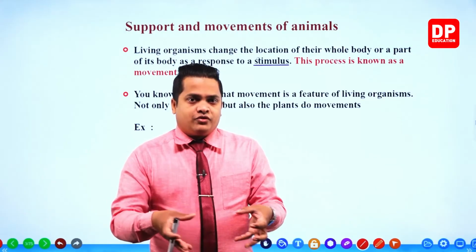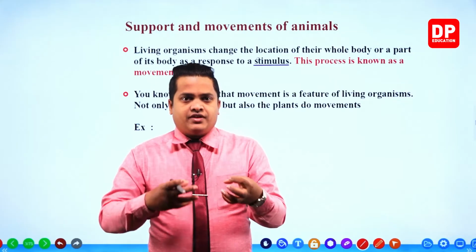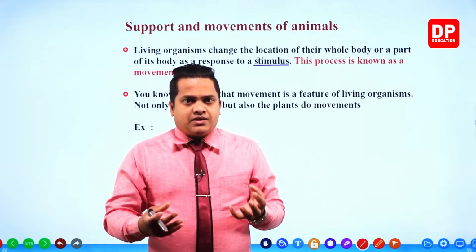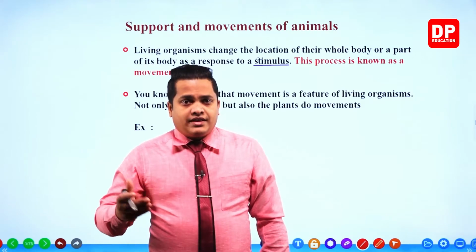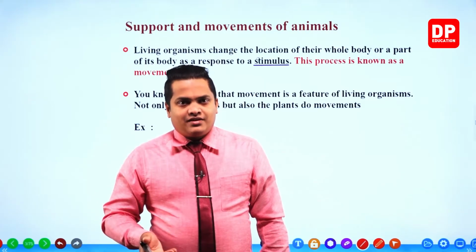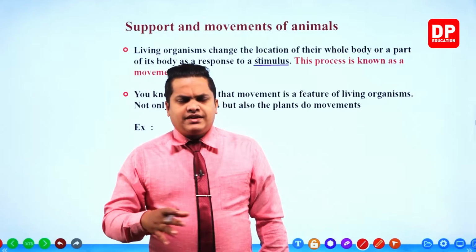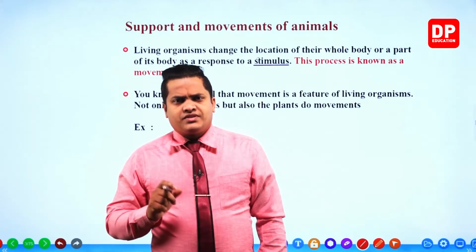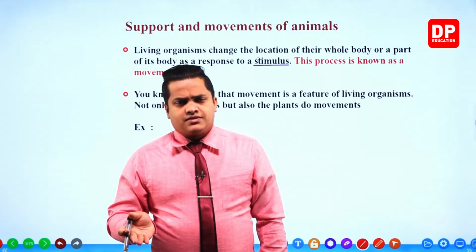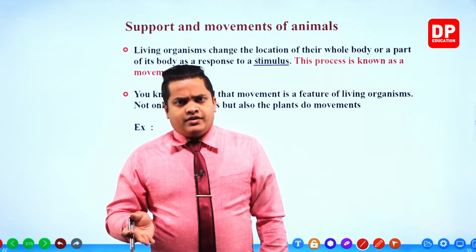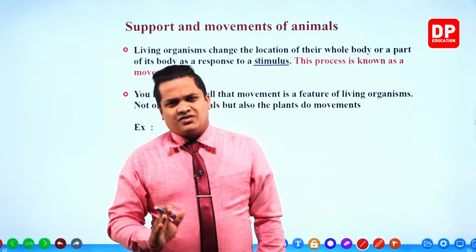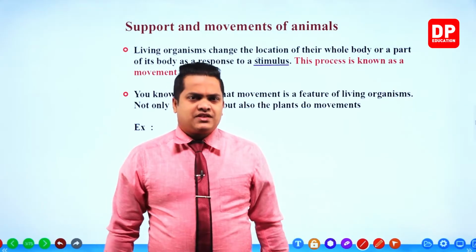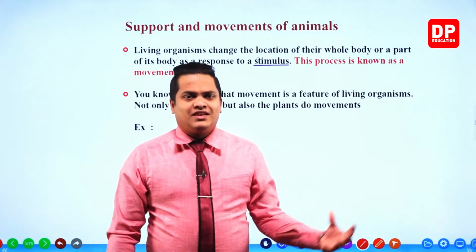When you give food to them, they show different movements. Sometimes the dogs will wave their tail here and there. So there are different kinds of movements that can be observed within the animals. I'm not going to mention examples for the animals, my dear children. It's very easy. You know that animals show movements in day-to-day life.